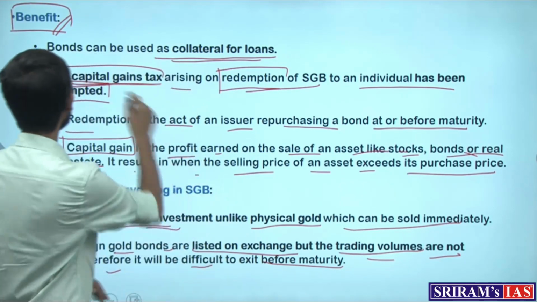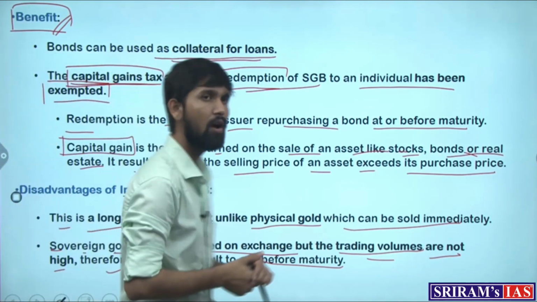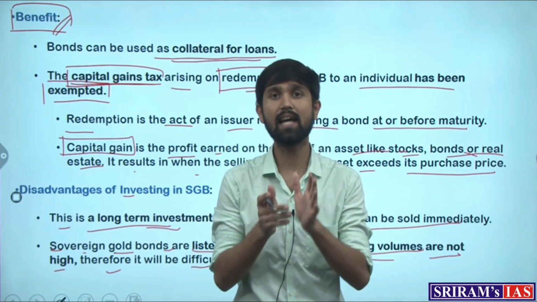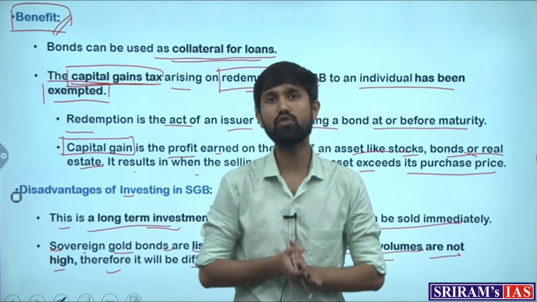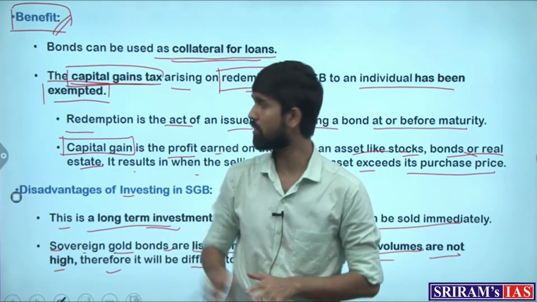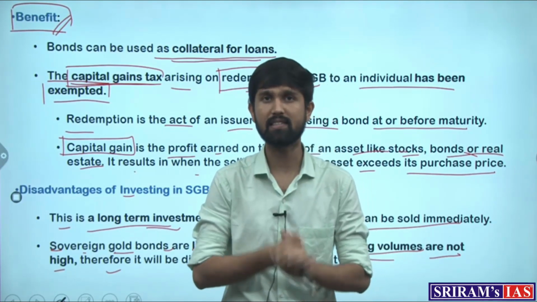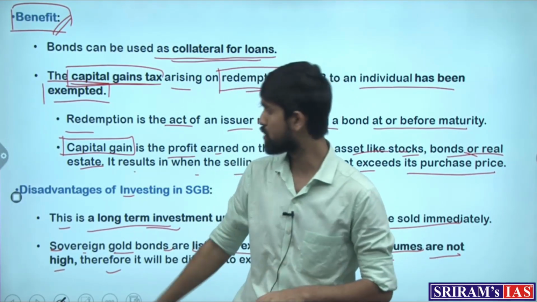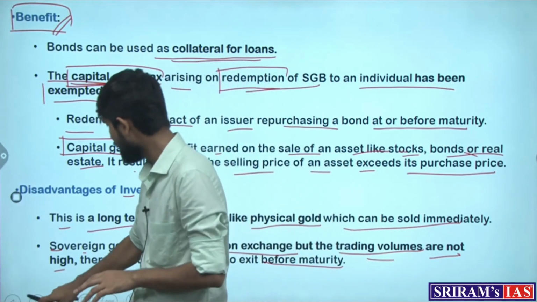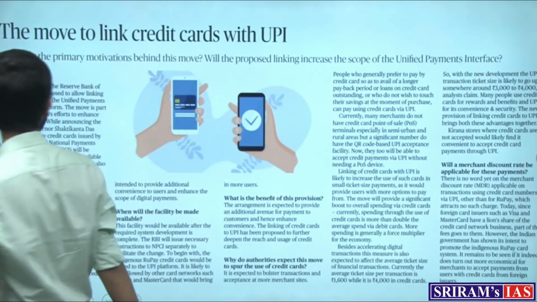So this is the discussion on sovereign gold bond scheme, which the article says is that RBI is going to issue out fresh tranches for these sovereign gold bonds, which can be bought by the residents and individuals as well as entities. With this, let's move on to the next article of the day.